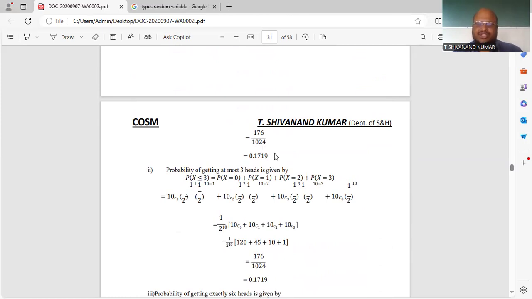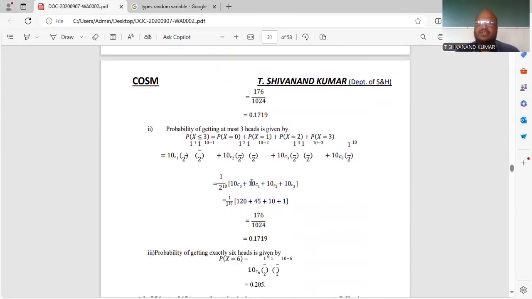Now the second question is the probability of getting at most 3 heads. At most 3 means the maximum value is 3, so the values are 0 plus 1 plus 2 plus 3. So up to 3, you have to find from 0 to 3. Here also the same formula, nCr p power r q power n minus r, applies.